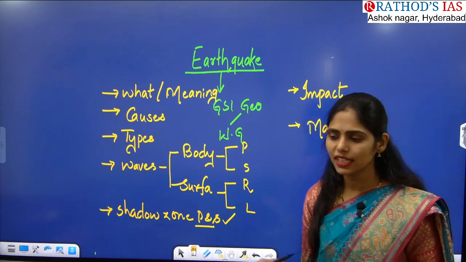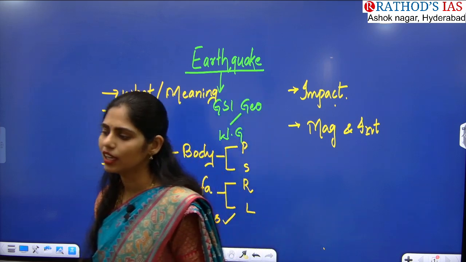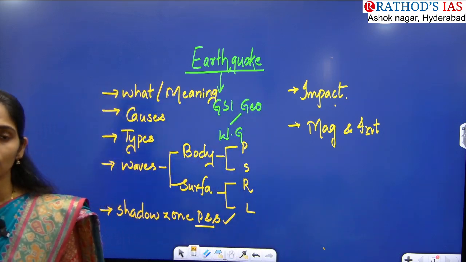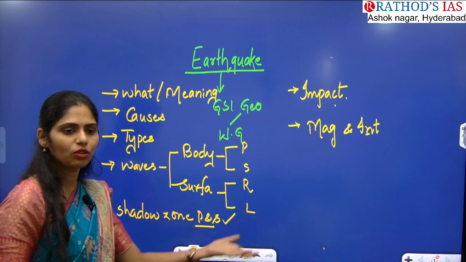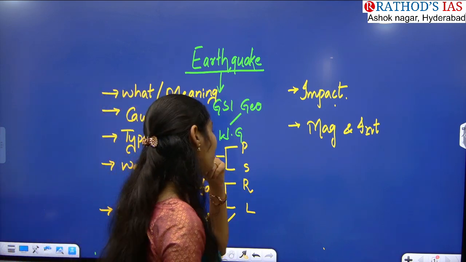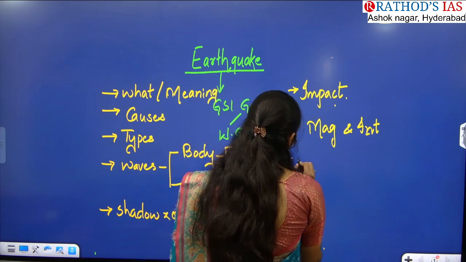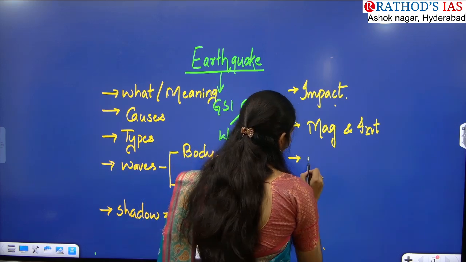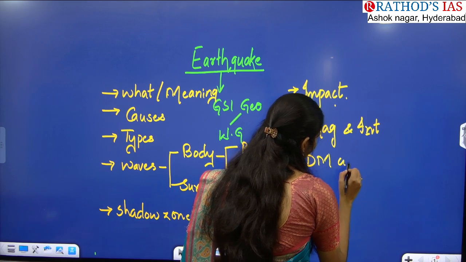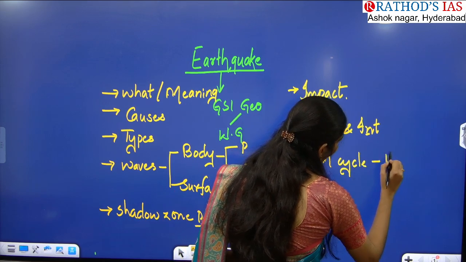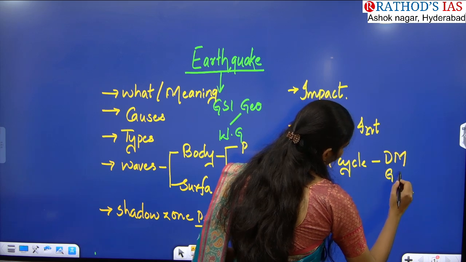Next, very important, you have to see the magnitude and intensity of the earthquake. We have scales like the Mercalli scale, and for example the Richter scale. What is the Mercalli scale and the Richter scale, what do they measure? It is very important, and their values are also very important. And next, you have to see the disaster management cycle. This is from your DM, which comes under GS paper 3.